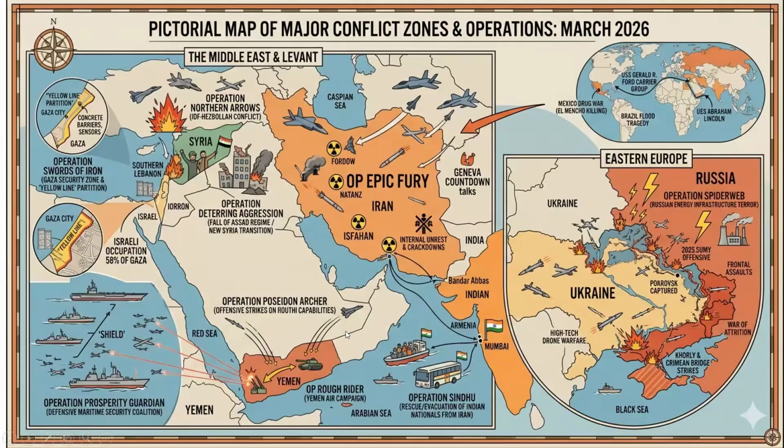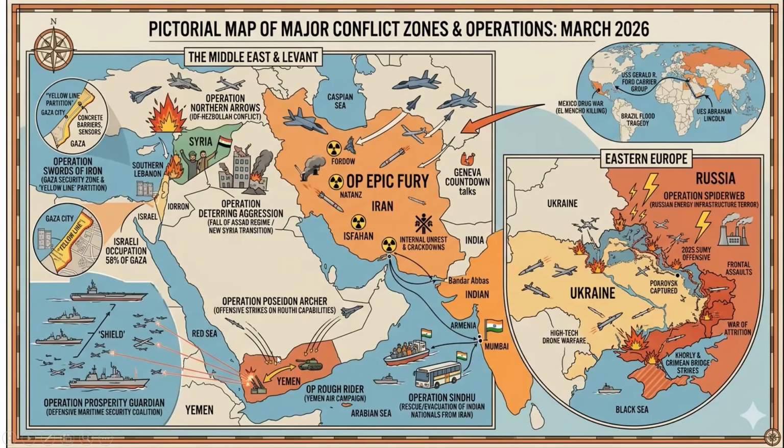Fine. So again, to summarize, there are a lot of operations going on in the Middle East and in Russia and Ukraine. So we understood what is Operation Deterring Aggression or Roaring Lion. Okay, this is against the Assad regime in Syria. Fine. And we also understood Operation Poseidon Archer. Okay, this is against the Houthi rebel groups in Yemen.